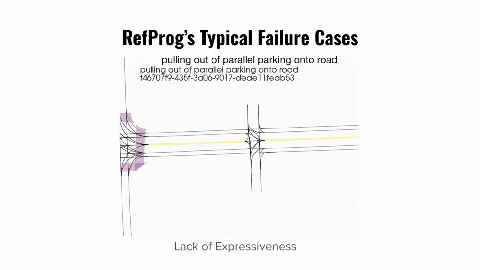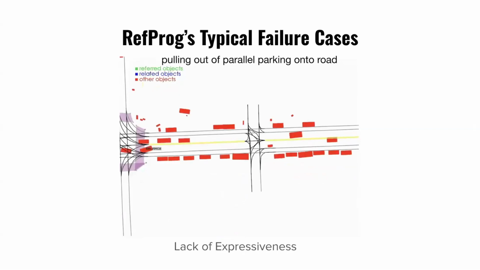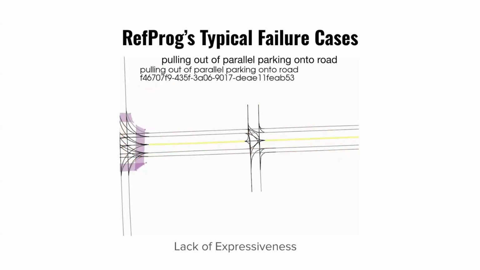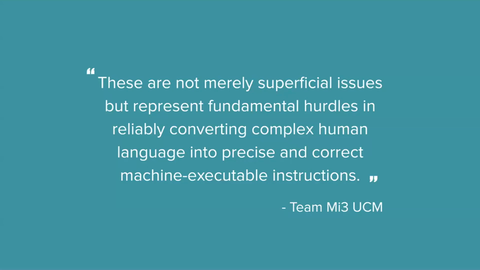Right, and we also have this limitation of a lack of expressiveness. So given the query, find a car pulling out of parallel parking onto the road, the sort of API which we define to be used by this large language model simply doesn't have the expressiveness necessary to find such interesting and complex scenarios. And I think these two limitations were a huge motivation to the winners of this year's challenge, who basically took this to heart and really tried to figure out ways of improving upon the limitations of the LLM. So this is a quote from one of the team's technical reports.